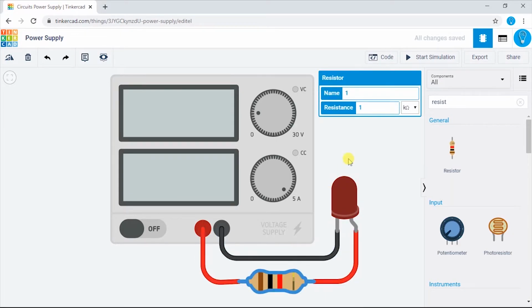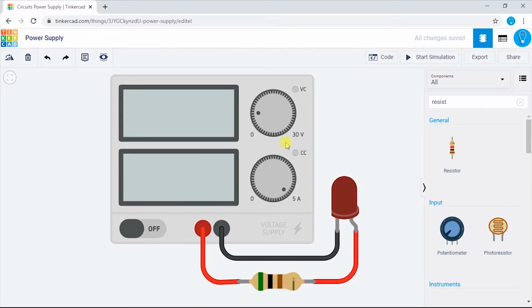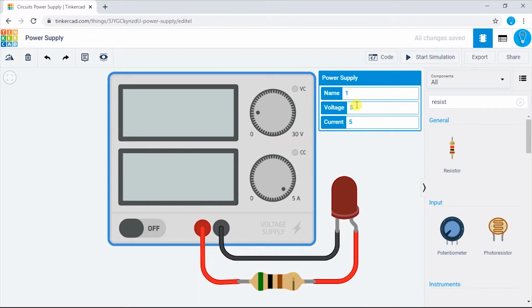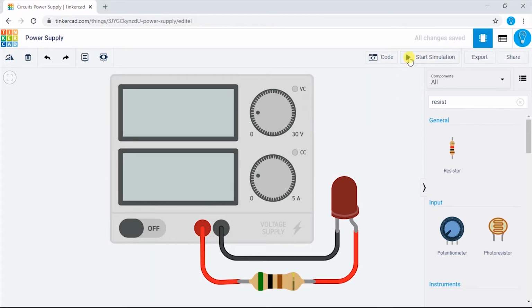Click on resistor, and change its resistance to 500 ohms. Click on power supply, change the voltage to 5 volts. This will set the voltage that the power supply will provide to the circuit. Also, change the current to 1 ampere. This will limit the current to a maximum of 1 ampere that the power supply will give to the circuit.